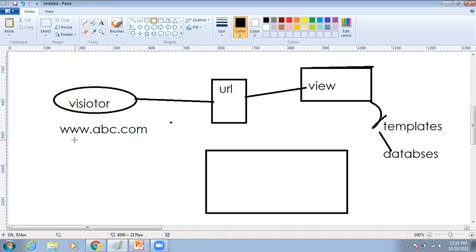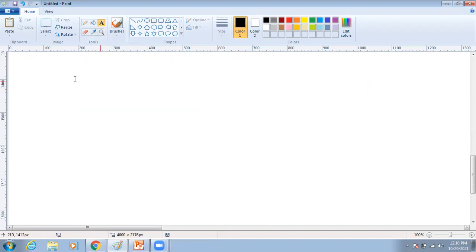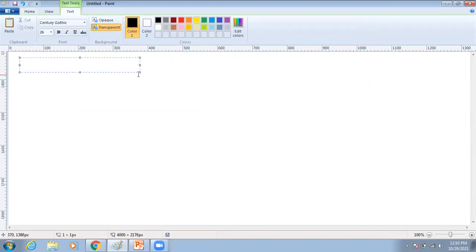Here, the visitor will enter the URL. We know that. Then how to create URLs, how to create views, how to connect with templates, how to connect with the database, everything we are going to discuss here. Why? Because by using any framework, if you are developing our application, compulsory this is a similar process. But here we have views and models, everything. So now, by using Django, I'm going to develop one small application.